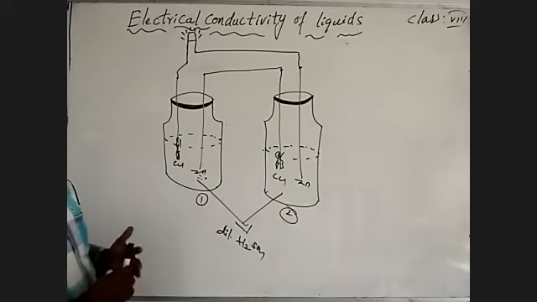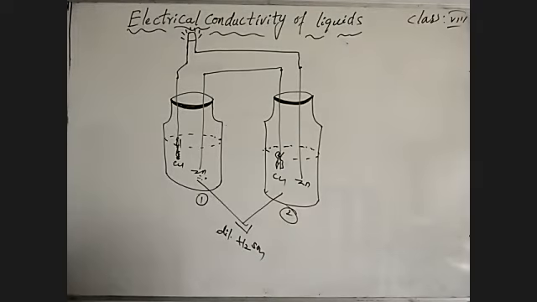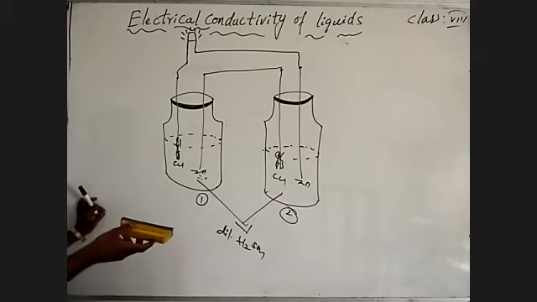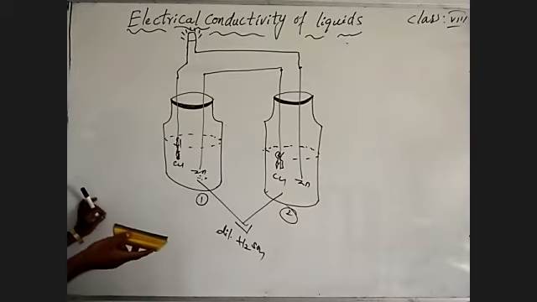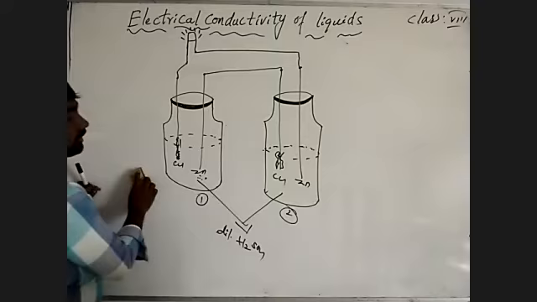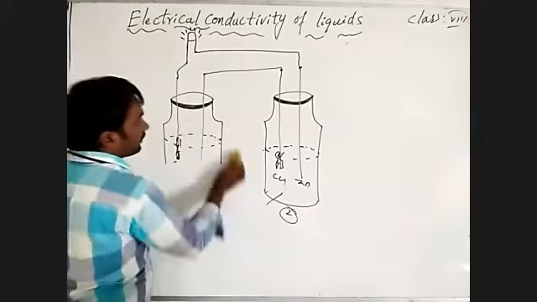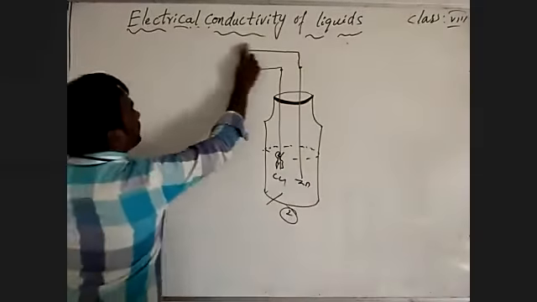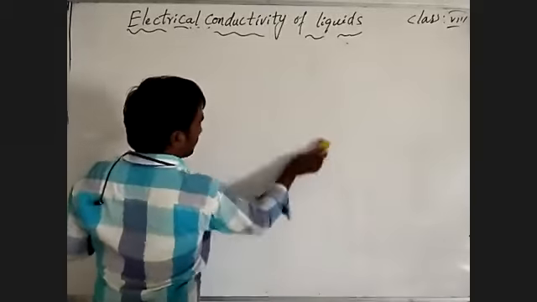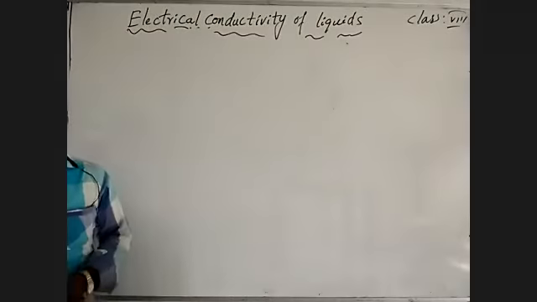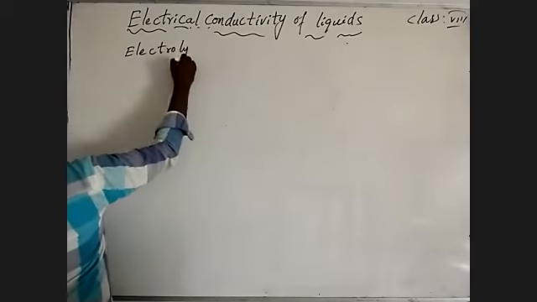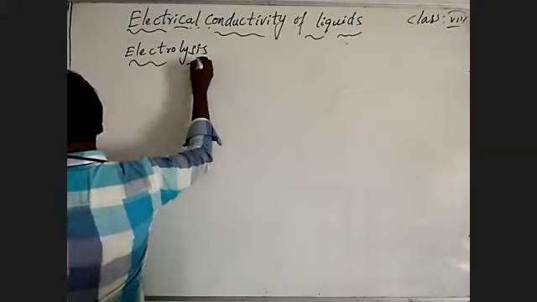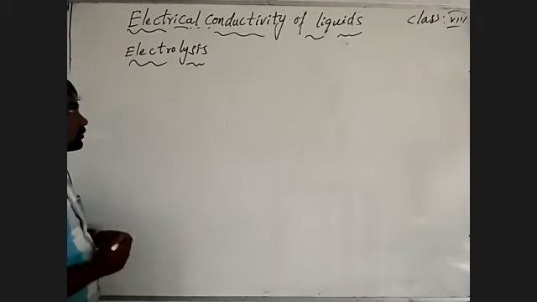To understand that, we must understand the electrolysis process. To understand how chemical energy produces electrical energy, we must understand what the electrolysis process is. Let's talk about the electrolysis process.